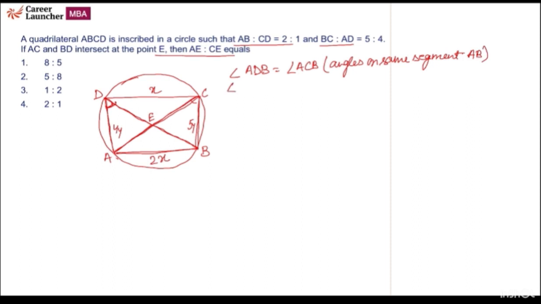Then angle CAD, this angle is equal to angle CBD. Again, angle on same segment, that is DC.